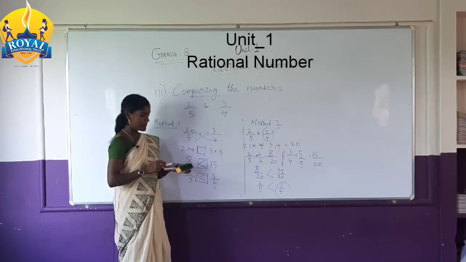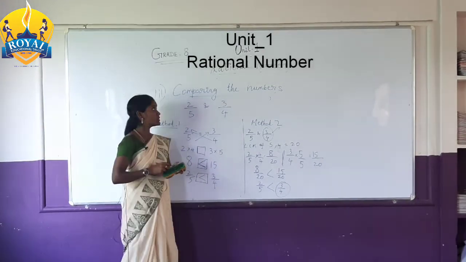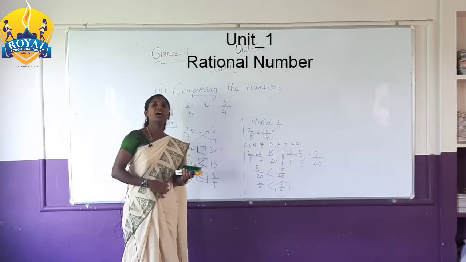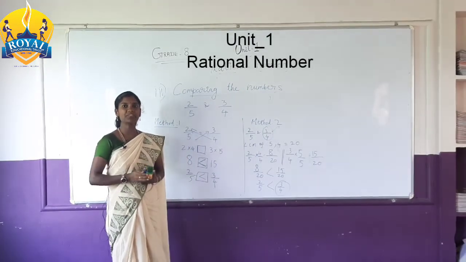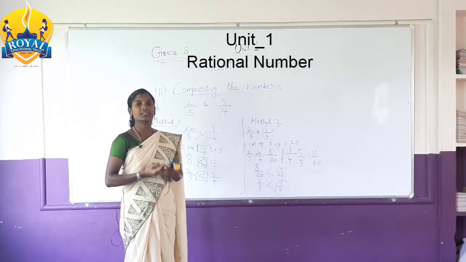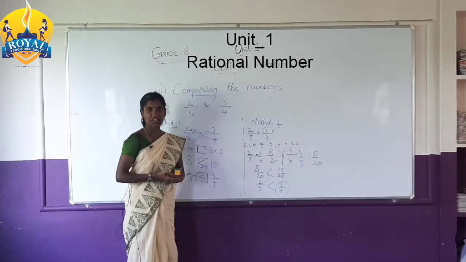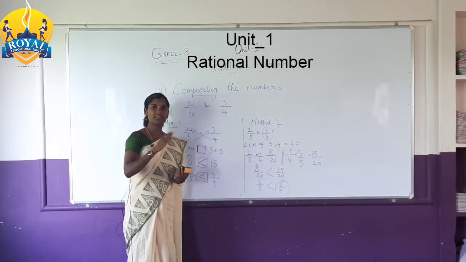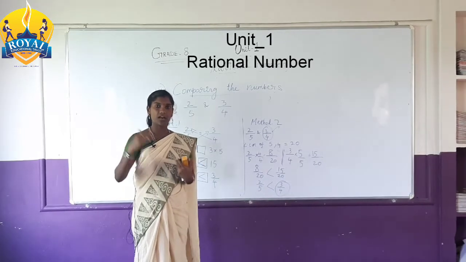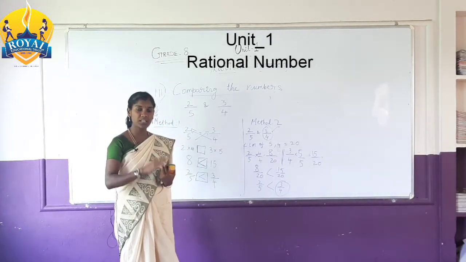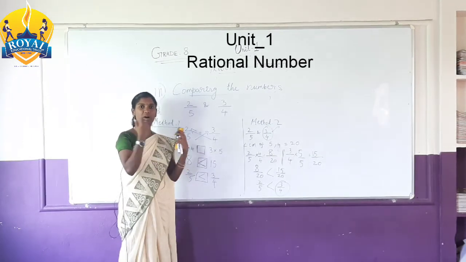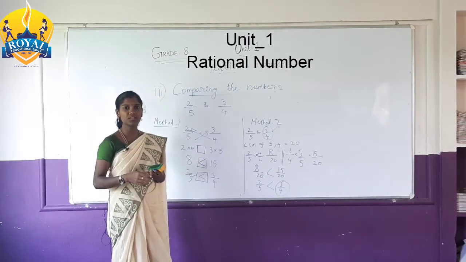This is comparing the numbers. So once again I repeat the many types of numbers in maths. Today I explained some types: natural number, whole number, integer. Now our topic is rational number. Natural numbers start from 1, 2, 3. Whole numbers start from 0, 1, 2, 3, etc. Integers mean positive and negative numbers together.